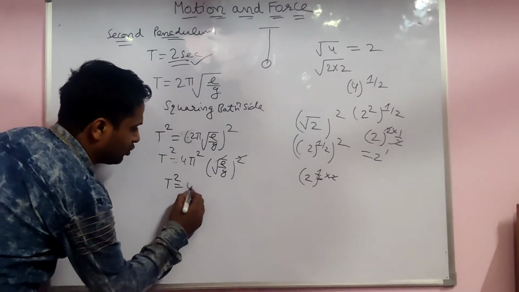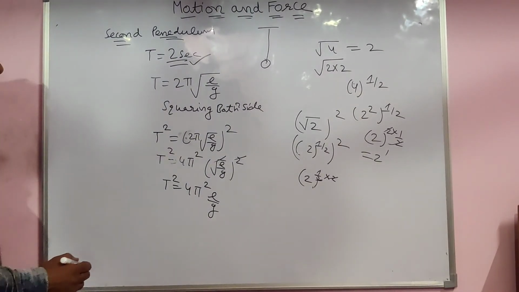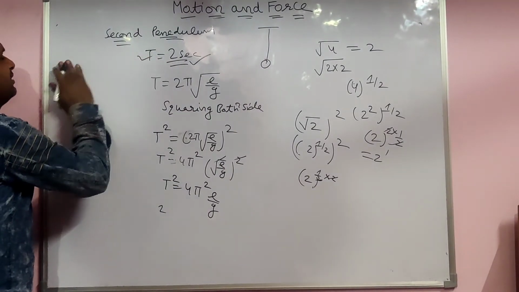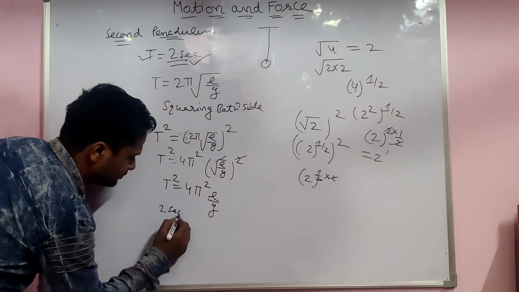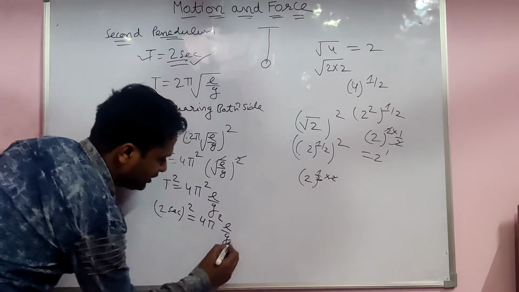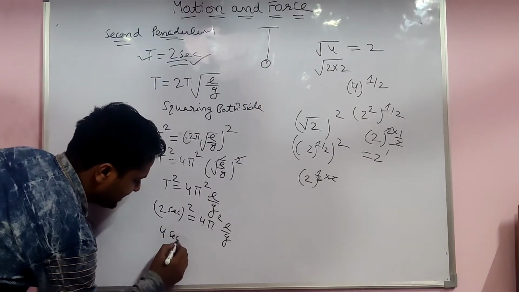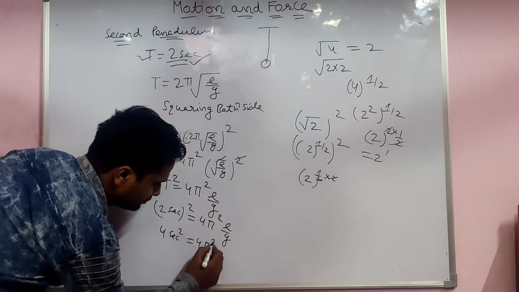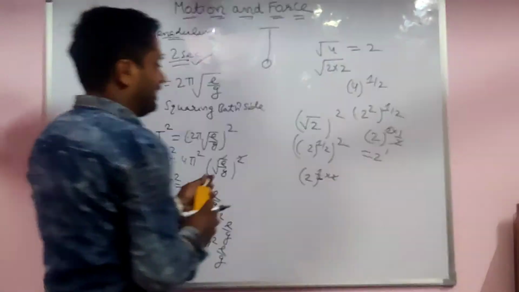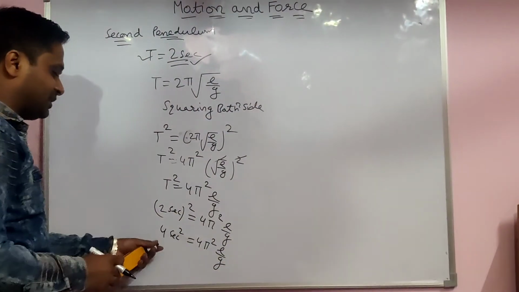T square equals 4 pi square L by G. The time period of the pendulum is already taken as 2 seconds. Put the value here: squaring gives 4 seconds square equals 4 pi square L by G. Now you want to find the value of length only, so take the length on one side and the other values on the other side.